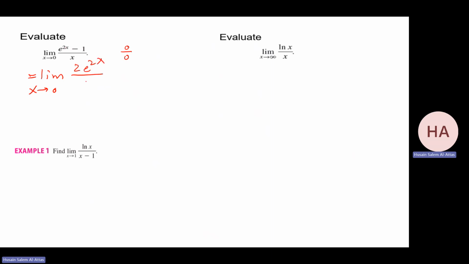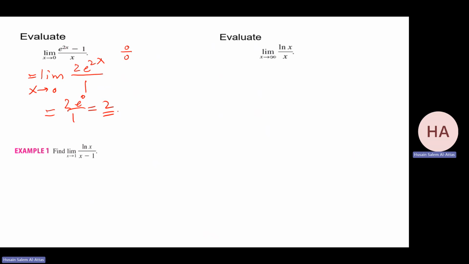What's the derivative of the denominator? 1. So this limit, what L'Hopital's rule is doing is saying this limit equals this limit. That's it. Now this new limit, can you find it? Check. Yes, I can find it right away. That will be 2e to the power 0 over 1. That will be 2. So that is the limit.